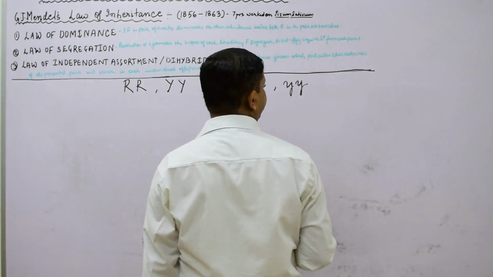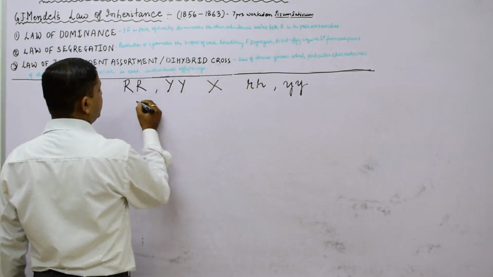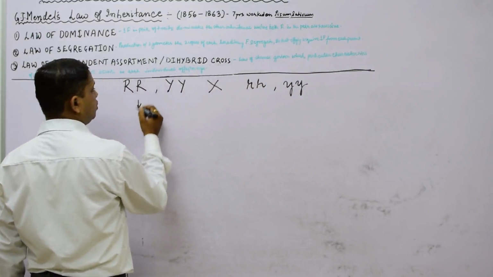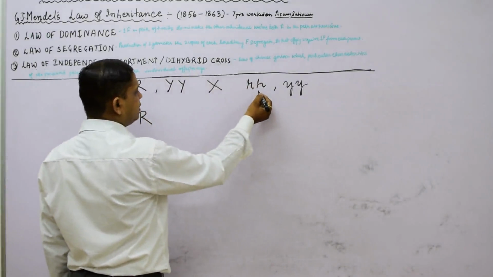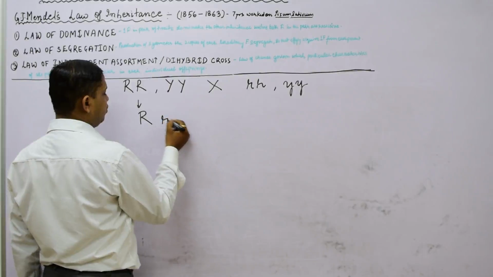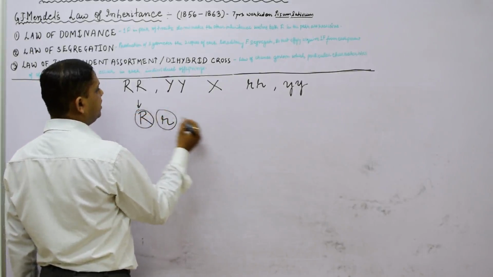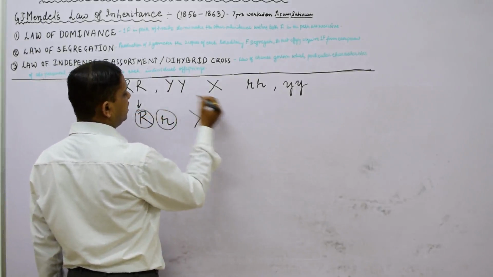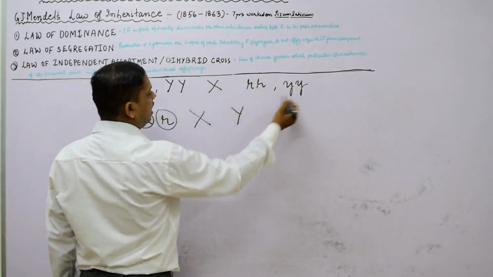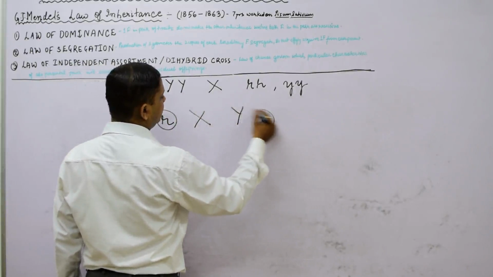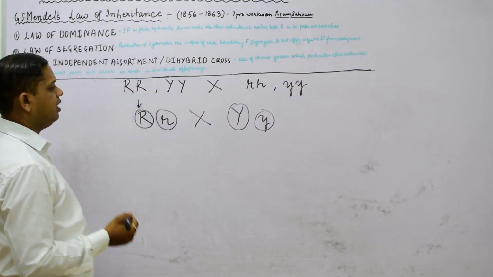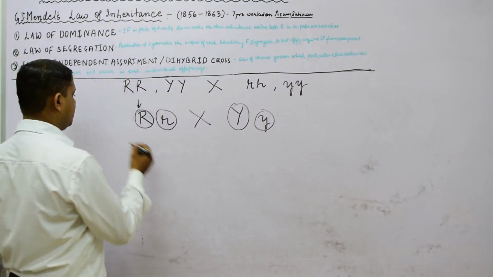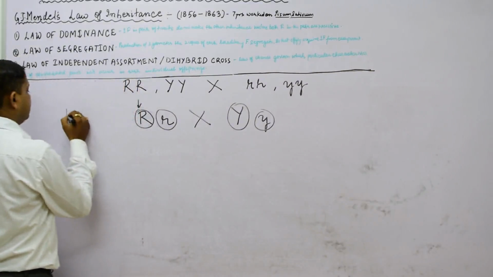So we take one from this side, that is round, and the contrasting character is wrinkled, so small r goes on one side. This is one pair of gametes, which will be crossed by yellow color, capital Y, and the green pod. We write it this way.